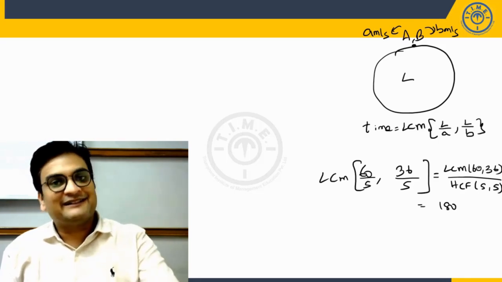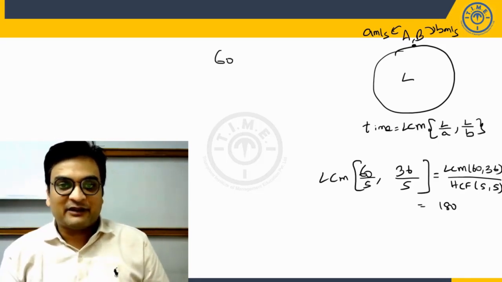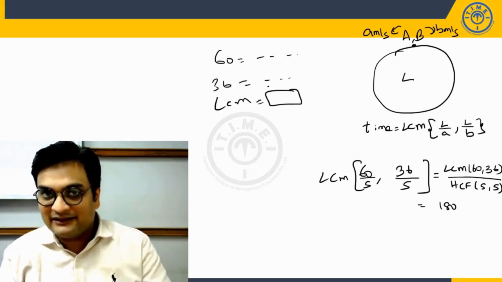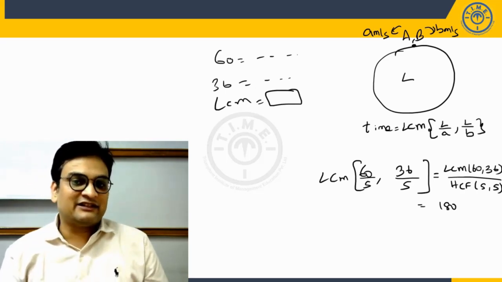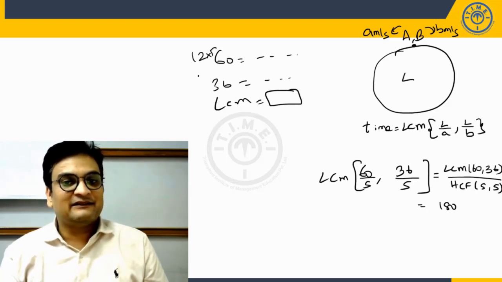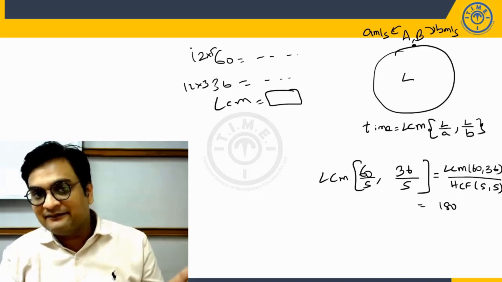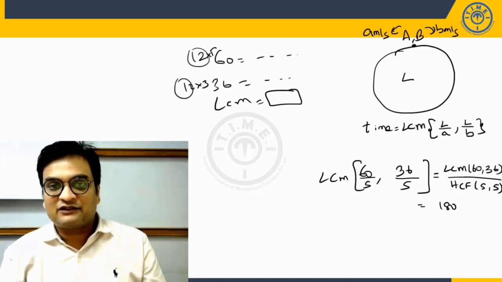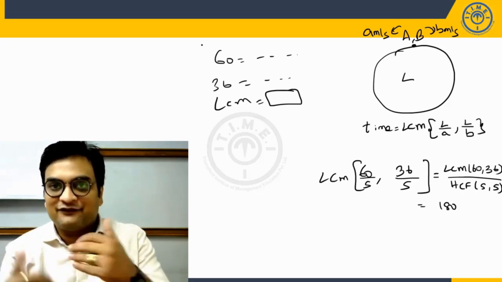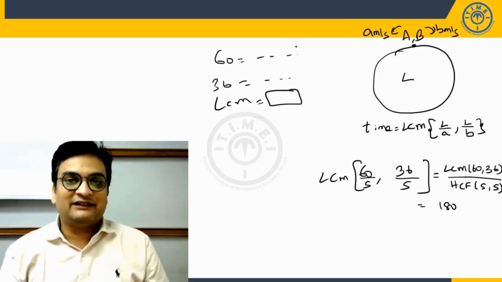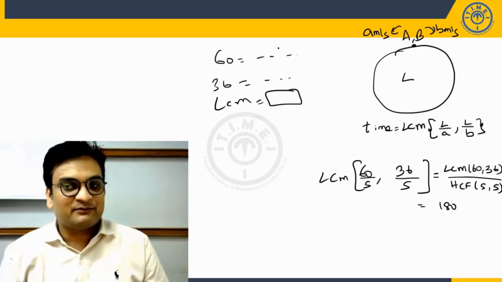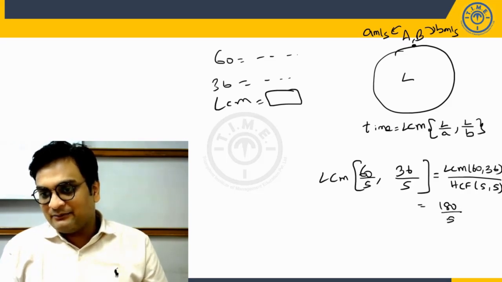Don't go for the regular way of calculating every time. So don't go like 60 prime factorization is what, 36 prime factorization is what, then you go for LCM calculation. That might take longer time sometimes. Since 60 and 36, if you look at it, there is a big common factor that we have, 12 5s, this is 12 3s. So thus my LCM will be 12, definitely will be there. Now besides 12, there will be a 3 also, there will be a 5 also. So thus 12 into 3 into 5 is a direct way of getting to the LCM instead of the conventional approach that is taught in the classes, or the conventional approach you would have learned. So LCM is 180 by S seconds.